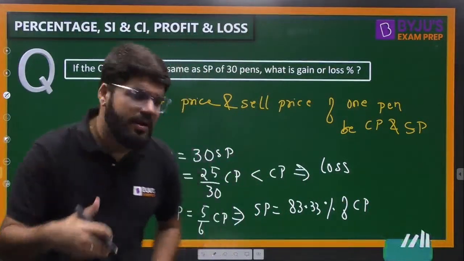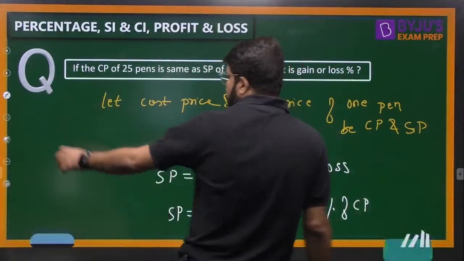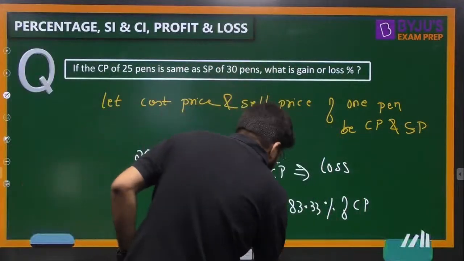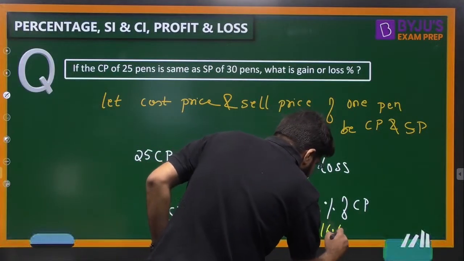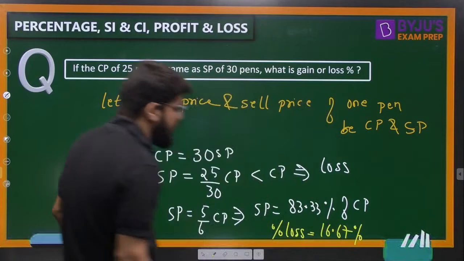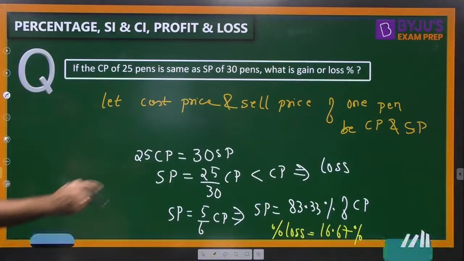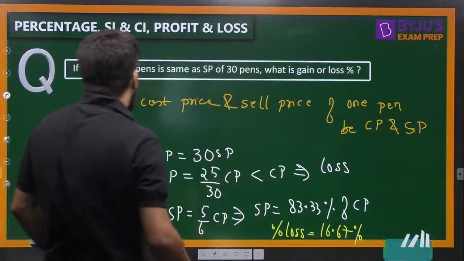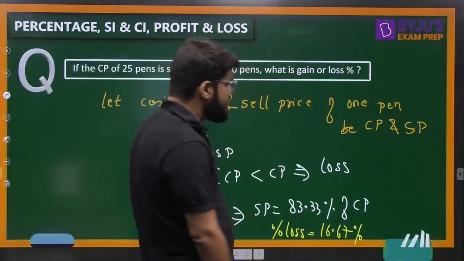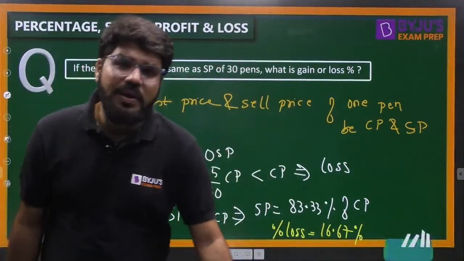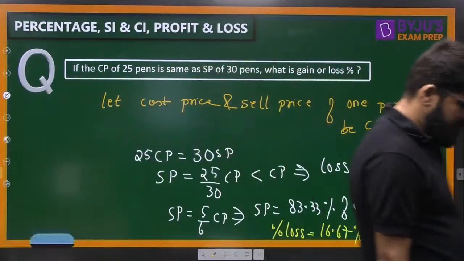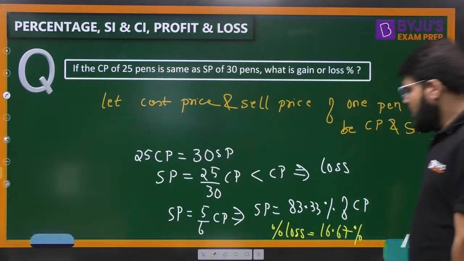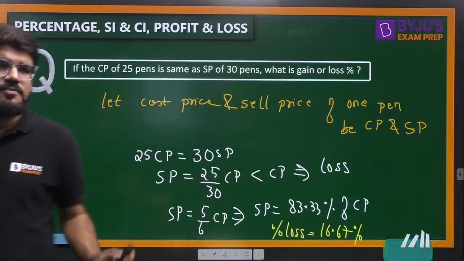How much is below 100? 16.67% below 100. You should be able to write that down directly. So there is a loss, and that is equivalent to 16.67%.